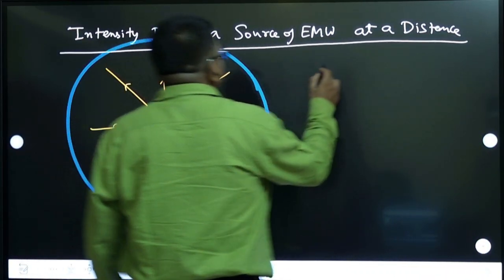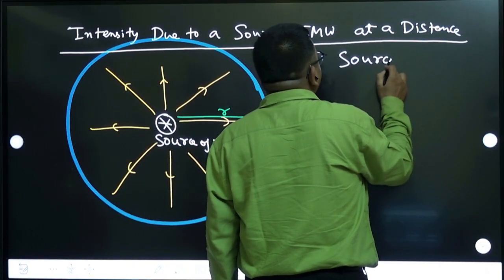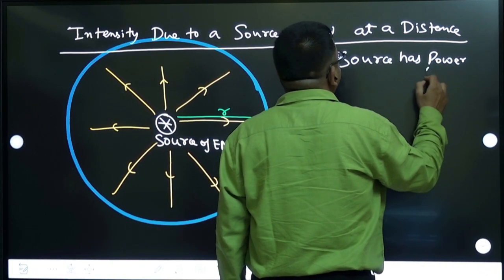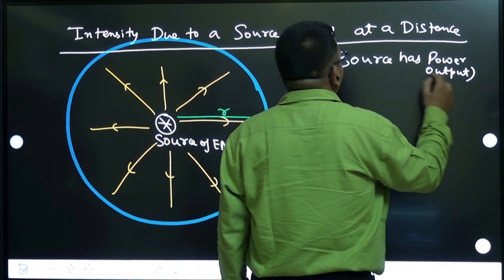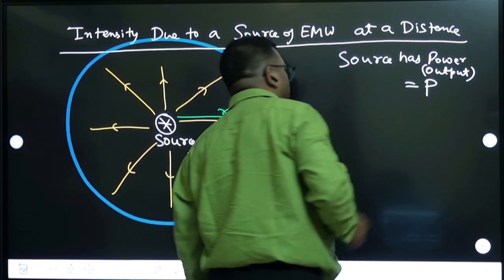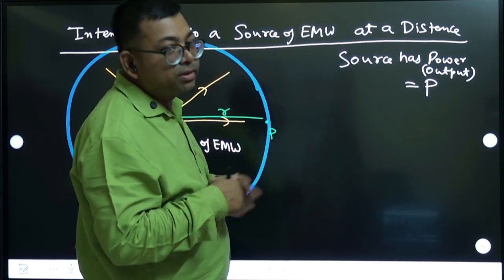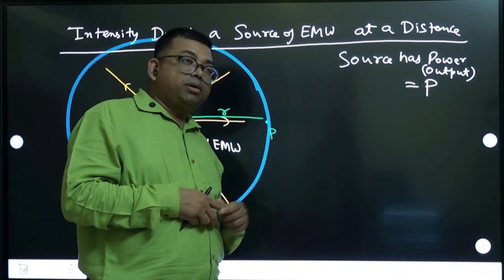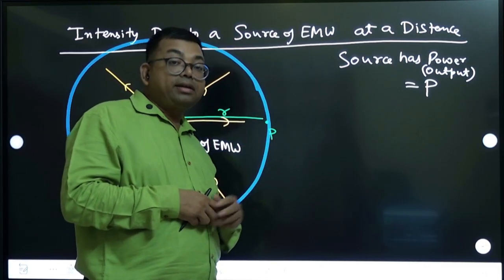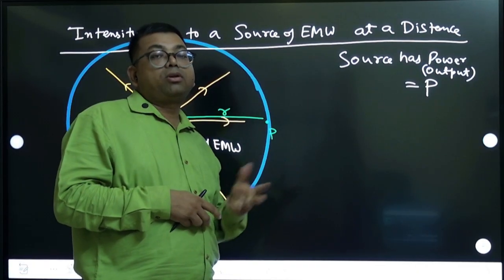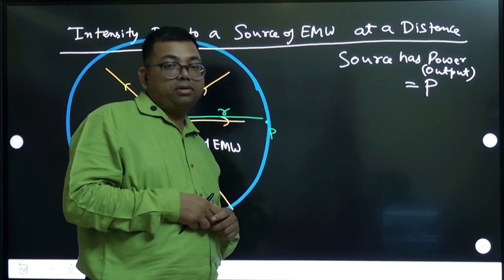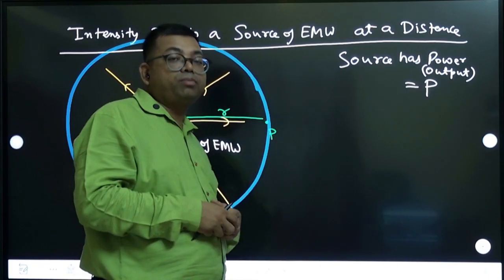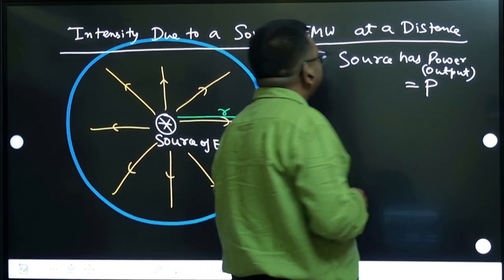Let us say the source has an output power P. Output power means the actual output power. Input power may be something else, because suppose they say the electric bulb is 100 watt, but when you use it, it may not be exactly 100 watts, because some loss of energy may happen. It may be 90 watt, like that. So we are talking about the actual output power, like 90 watt. So this is the output power.